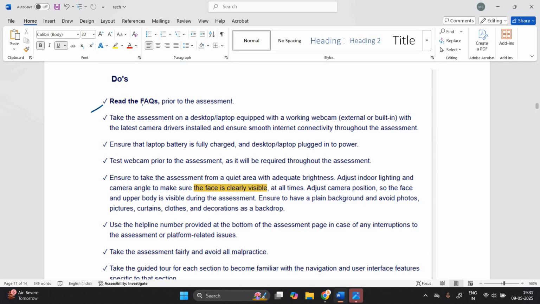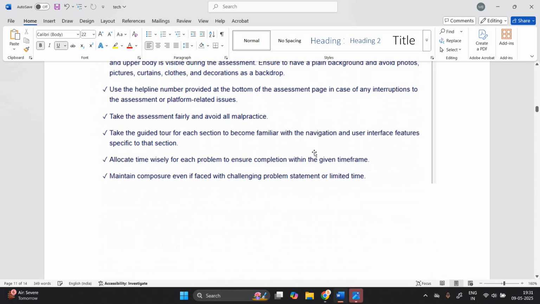Read the frequently asked questions prior to the assessment. Take the assessment on a desktop or laptop. Ensure you take the assessment from a quiet area with adequate brightness and your face clearly visible. Test the webcam prior to the assessment. Everything is mentioned here.